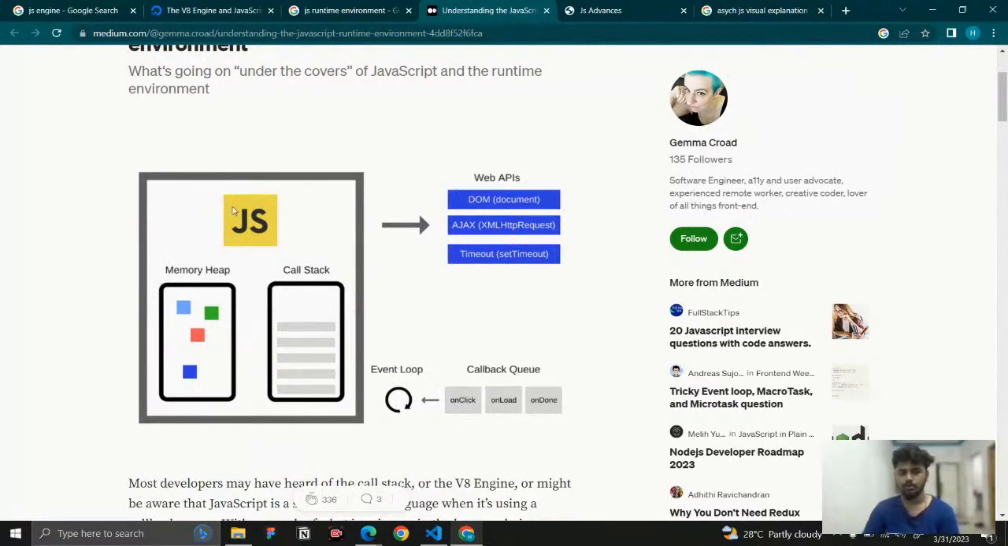And if I write some code here, you can see in the call stack what is happening, what is happening in the web API, and what is happening in the callback queue, and everything you can see, and the event loop also you can see. So that is what you will see in that website.